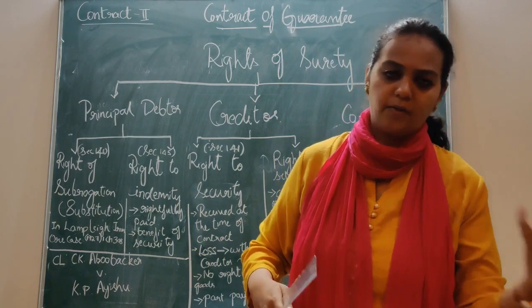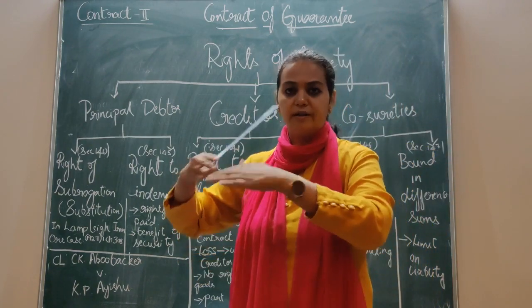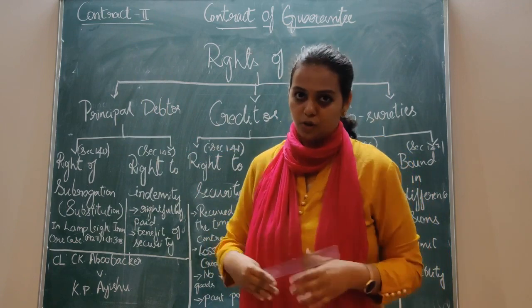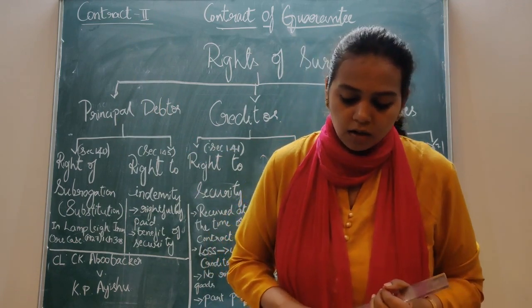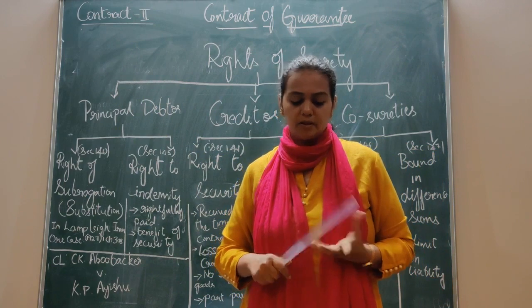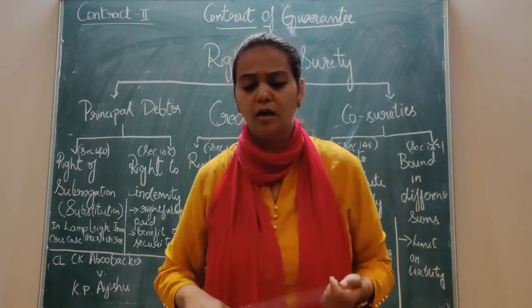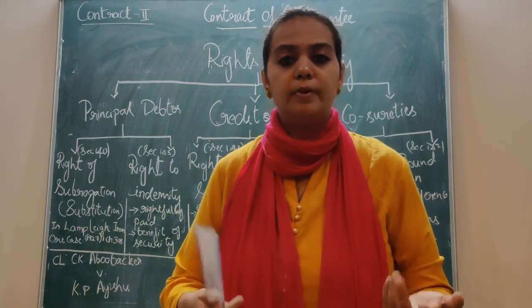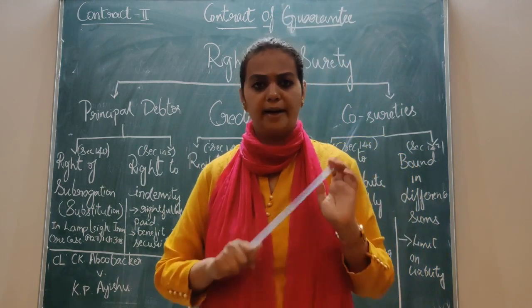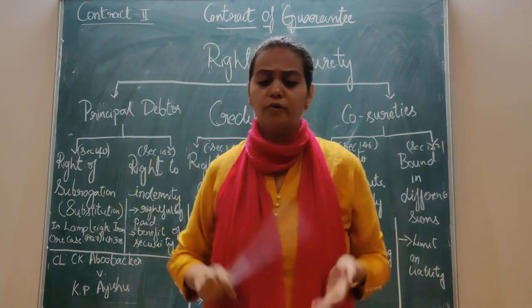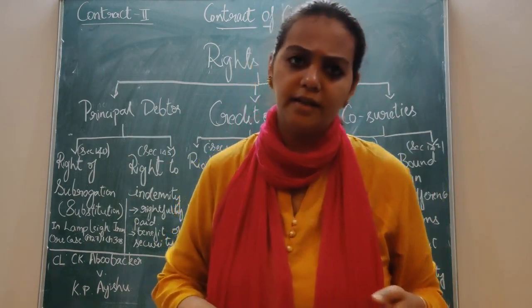So the creditor waits for some time and the interest also keeps on accruing, right? We'll be incurring some interest also. Then finally what happens? He requests the surety also. See, the principal debtor is not paying, you pay. Even the surety doesn't pay at all. So now what should the creditor do? He approaches the court of law, relying on this contract of guarantee.